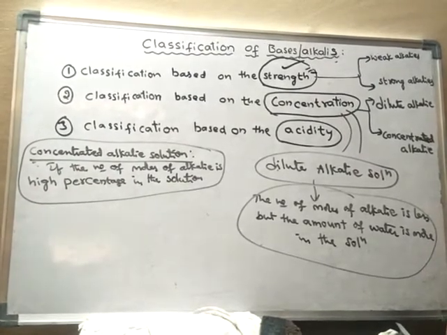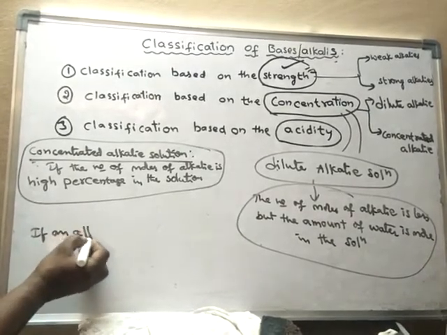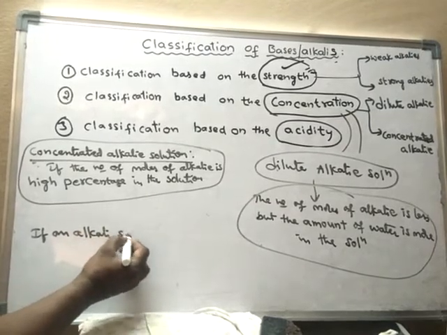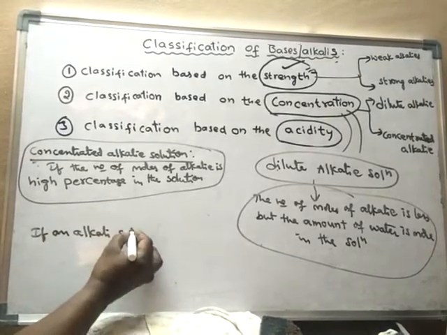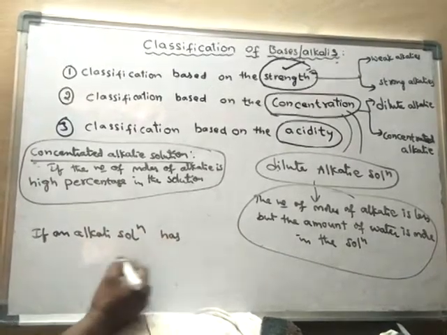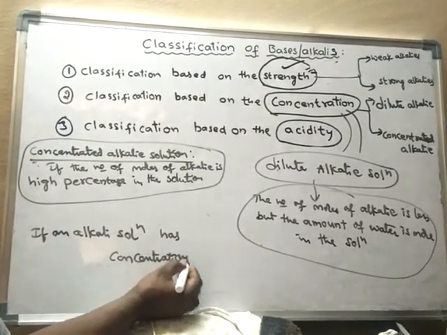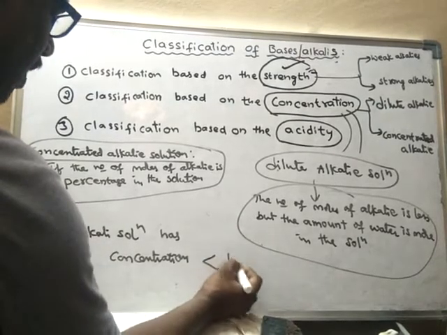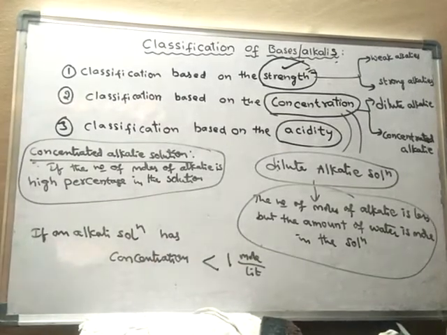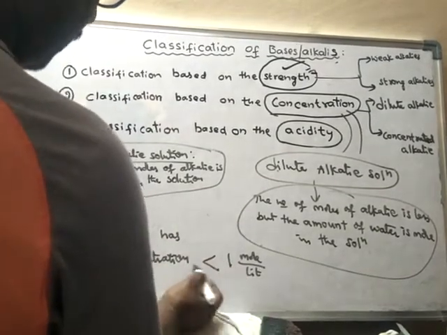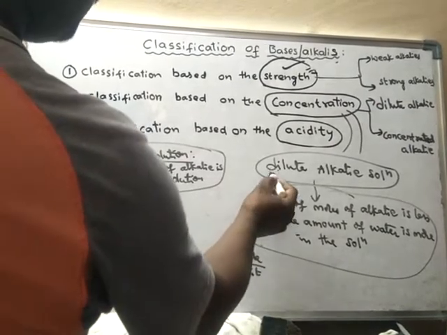Generally, remember, if an alkali solution has a concentration less than 1 mole per liter, then it is said to be dilute alkali.